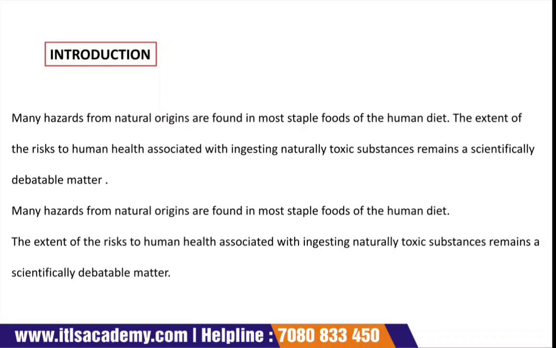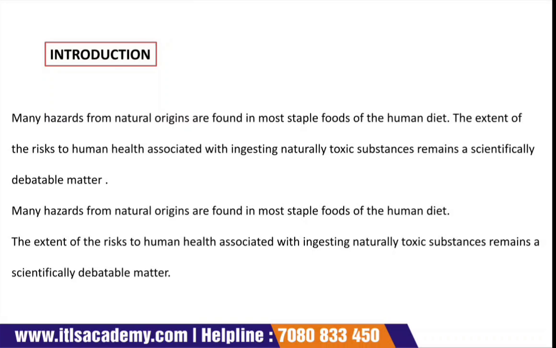In recent studies in the US, it is estimated that among every six people, one person always dies because of foodborne illness. And where are we getting these foodborne diseases from? From the hazards. There are a number of hazards that have a natural origin, meaning they occur naturally, with no man-made interference.